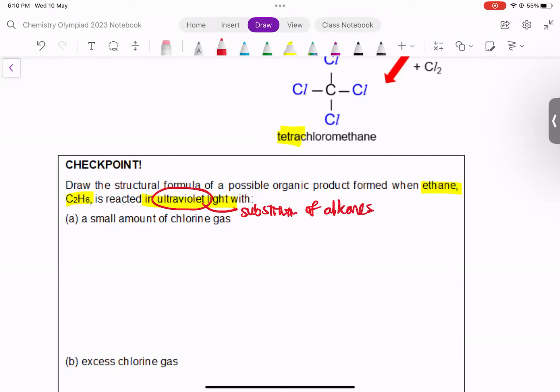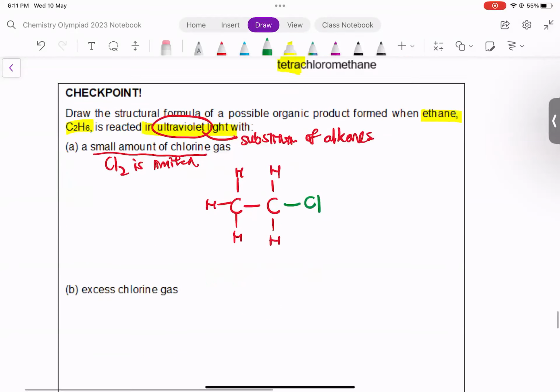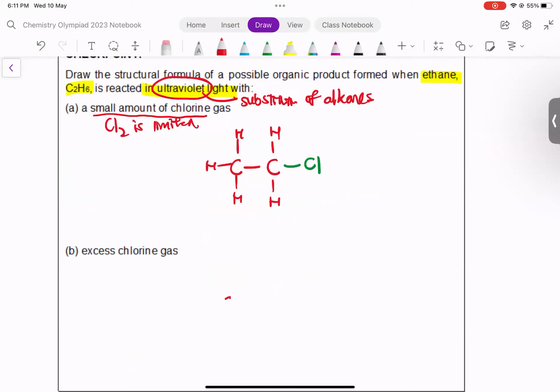All right. Now there are two scenarios here. C2H6 plus a small amount of chlorine. Now small amount of chlorine means chlorine is limited. If it's limited, can you have so many chlorines going into the organic molecule? The answer is no. You will just favor the single mono substituted product, meaning you will just draw something like this. All right. When you have a small amount of chlorine, only one chlorine goes in. When you have a large amount of chlorine, things change.